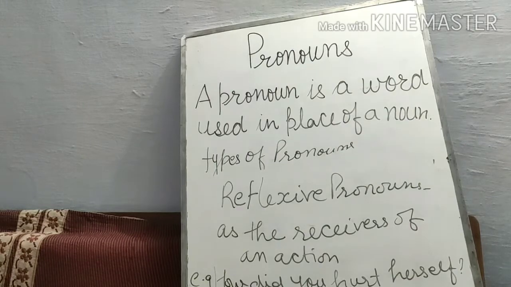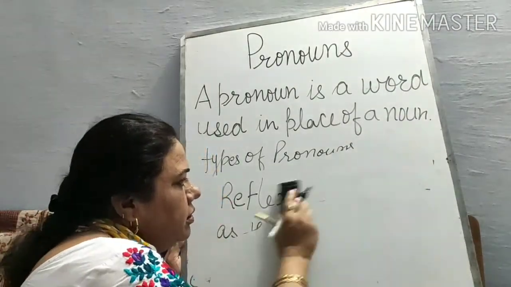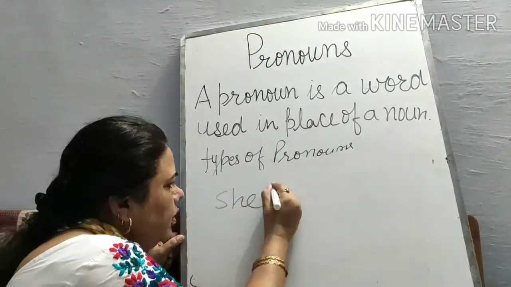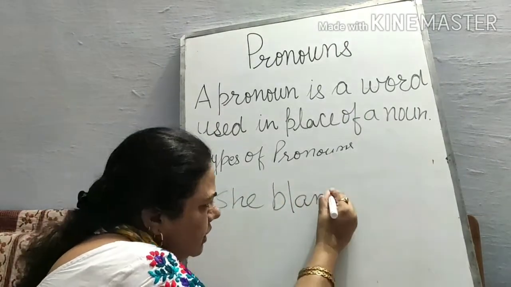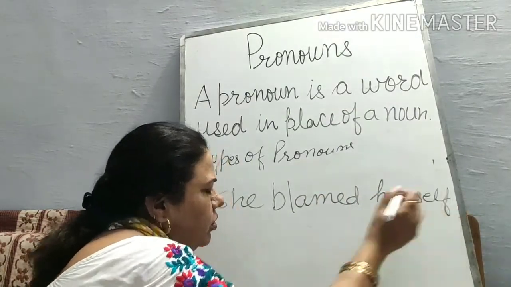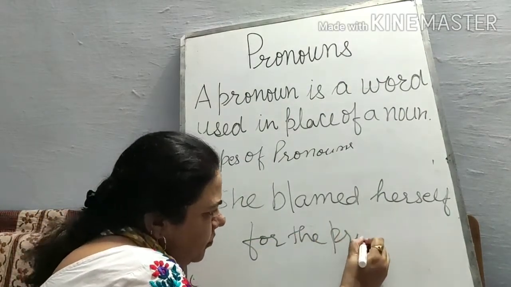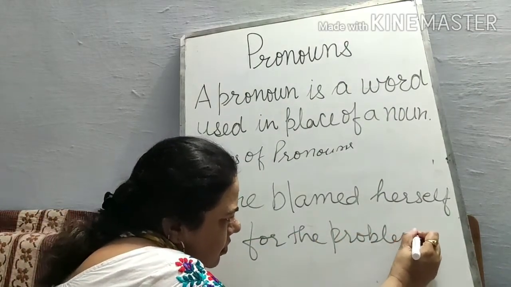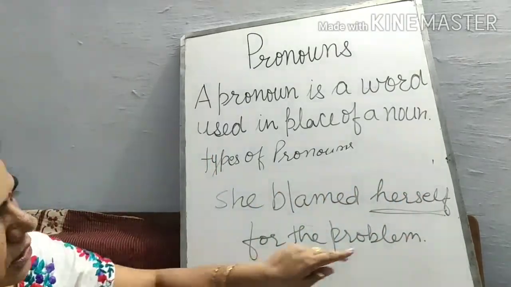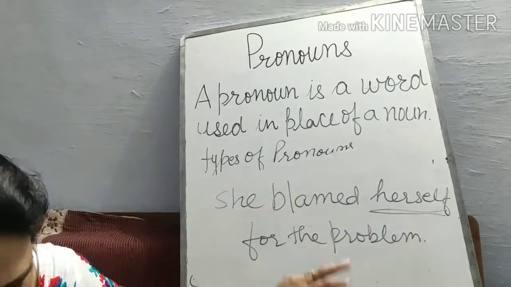She blamed herself for the problem. Yourself, herself, this type of words we take here. She blamed herself for the problem.